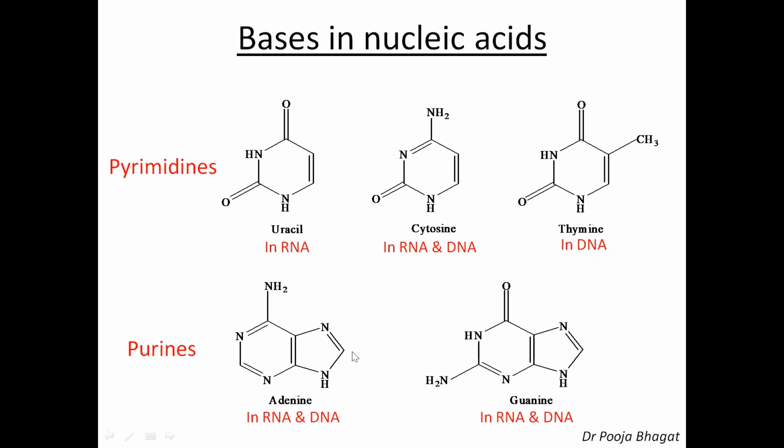So, cytosine, adenine and guanine are the 3 bases which are present in both RNA as well as DNA, while uracil is present only in RNA and thymine is present only in DNA. So basically in either RNA or DNA, 4 bases are present. In RNA it is uracil, cytosine, adenine and guanine, while in DNA it is cytosine, thymine, adenine and guanine.